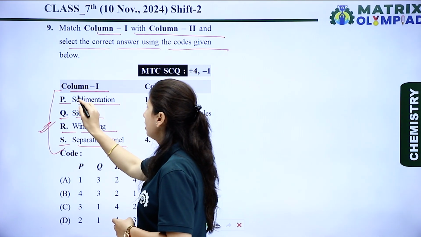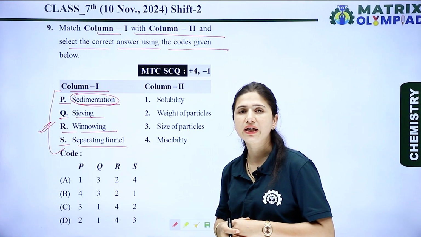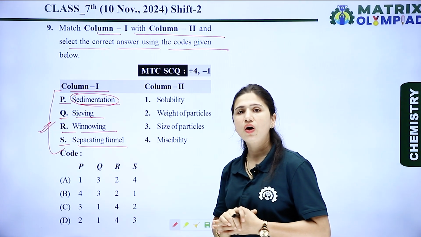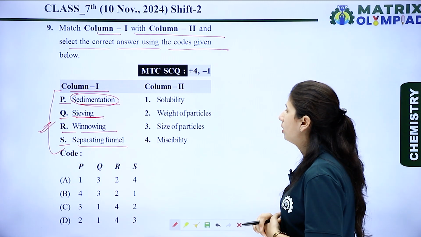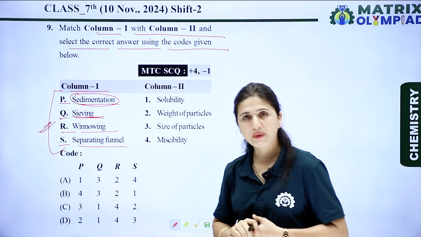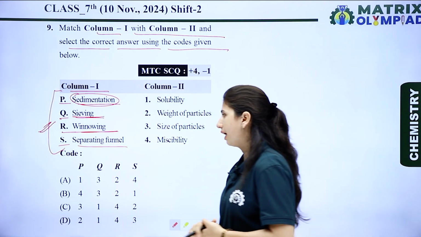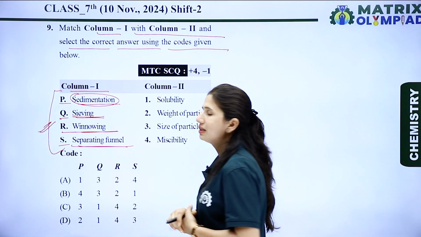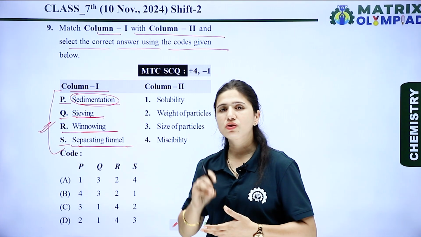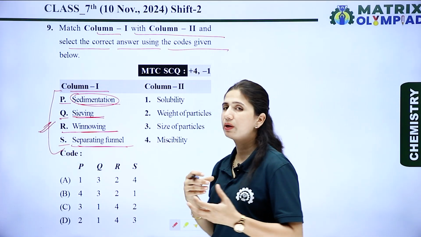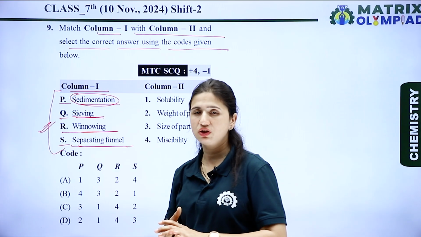If we talk about these techniques, first is sedimentation. Sedimentation is based on the principle of solubility. Sieving is based on the size of particles. Winnowing is based on the weight of the particles. And the separating funnel is based on the property of whether substances are miscible with each other or immiscible with each other.